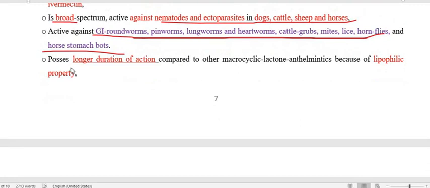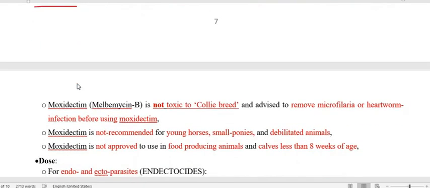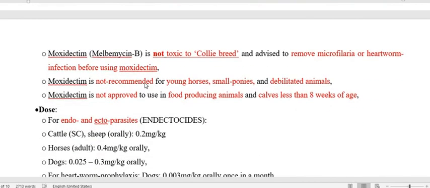One important property is the longer duration of action because of its lipophilicity. So because of its lipophilic nature, milbemycin B has a longer duration of action. This is also not toxic to Collie breeds of dog, and we have to use it in this breed for microfilaria or heartworm infection.